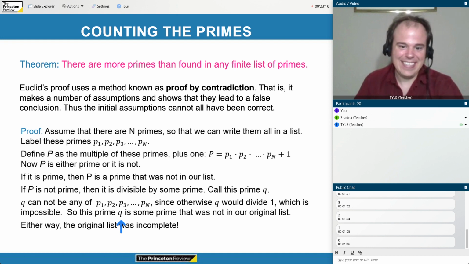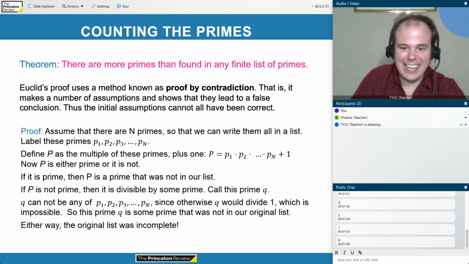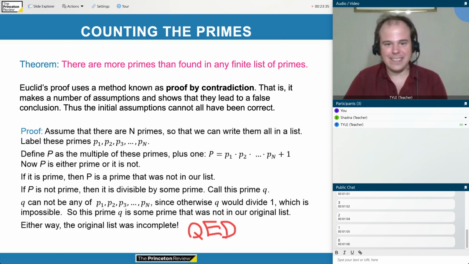Wow. So if the original list was incomplete, why is that true, since we were assuming it was all the primes? Well, what went wrong is our assumption that there were only some finite number. Okay, so this proves our theorem. There are more primes than found on any finite list of primes, and we're very happy we get to write QED. We proved it.